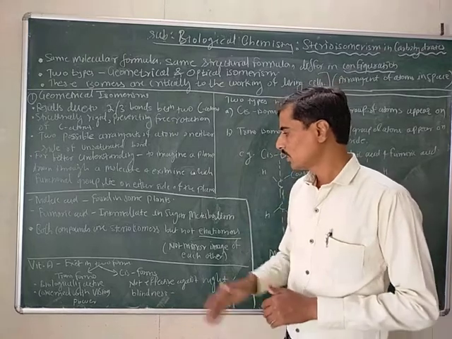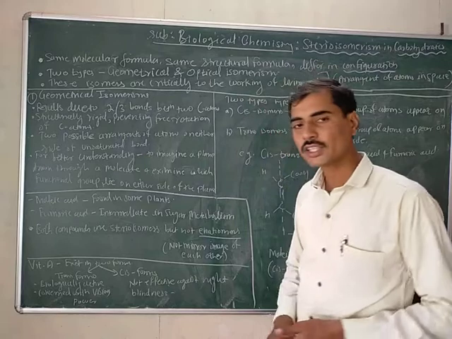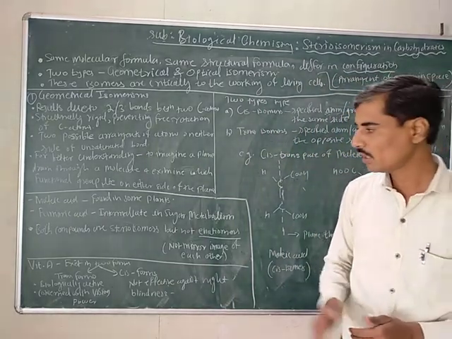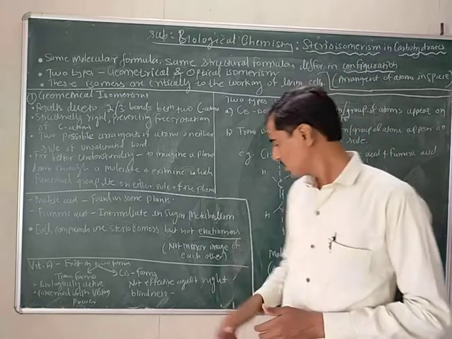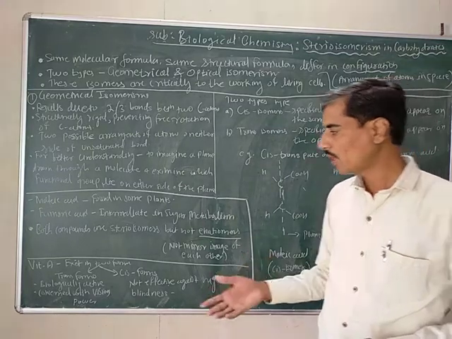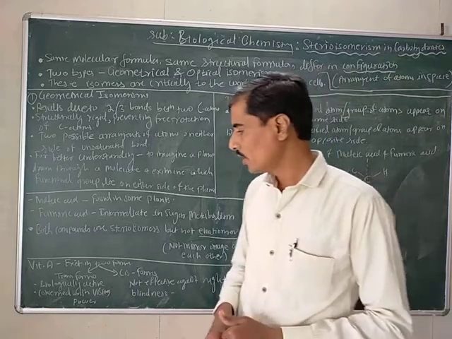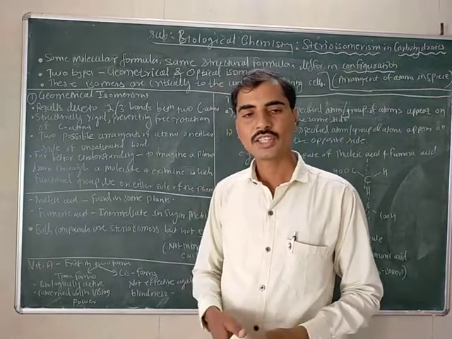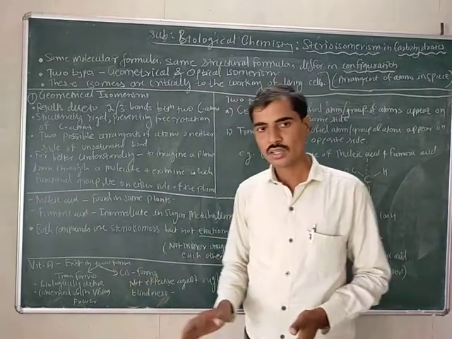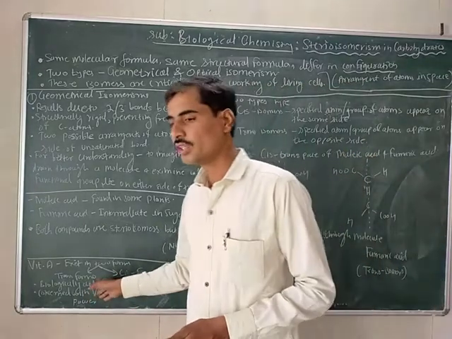The cis form of vitamin A is not effective against night blindness, while the trans form of vitamin A is very effective against night blindness, and has vital importance in vision power.